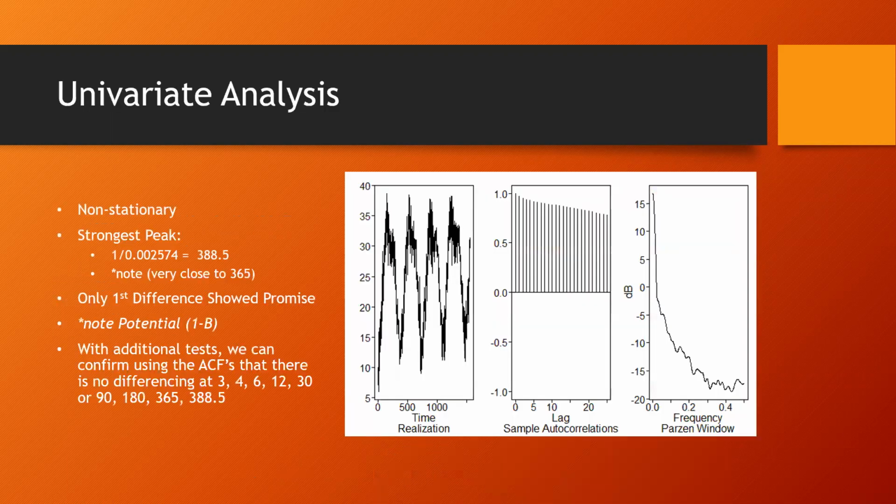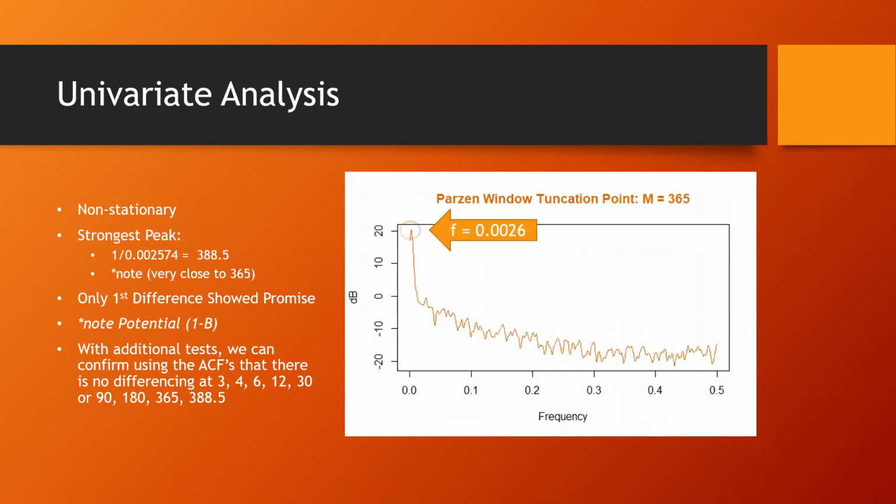So let's kick off a univariate analysis. We know this is temperature data, so it's going to be non-stationary. We can see here in the realization that we have a sinusoidal pattern. Our ACFs confirm that it is definitely not stationary. Let's blow that Parzen window up there. It looks like our biggest peak in the Parzen window is 0.002574, which gives us a period of 388.5. Let's note that that is very close to 365, which would be the days in a year.